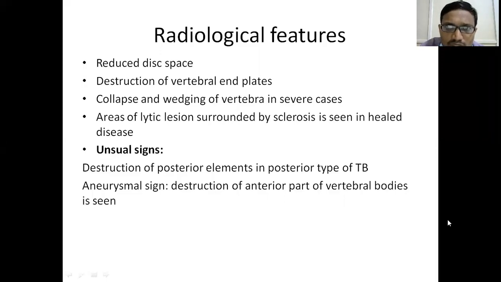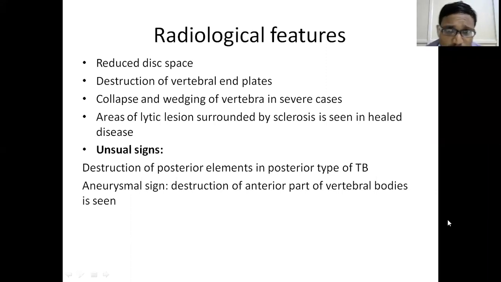What should you see in the radiograph? You should see disc space narrowing. You should see vertebral end plate destruction, or any wedging or collapse of the vertebra, or any lytic lesions surrounded by sclerosis.